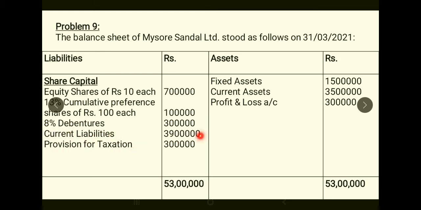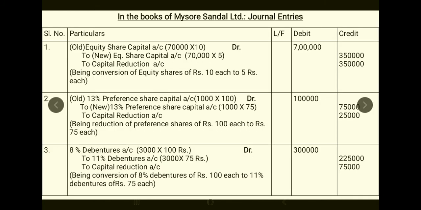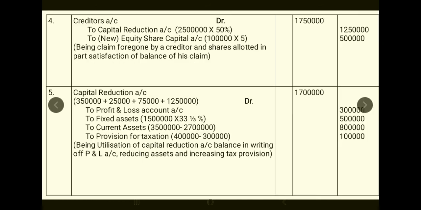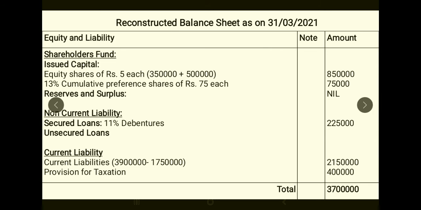So current liabilities is 39 lakhs. So your creditors is included in current liability. So out of 39 lakhs, 17.5 lakhs is settled. Okay, so you can see creditors 17.5 lakhs is settled. So that's why 39 lakhs minus 17.5 lakhs, remaining 21 lakh 50,000 you will show on the liability side. Current liabilities, total current liabilities 39 lakhs. 17.5 lakh is settled now. Okay, 17.5 lakhs is settled in the sense 12.5 lakhs they have foregone and 5 lakh rupees worth shares you have issued, and this amount is settled now.